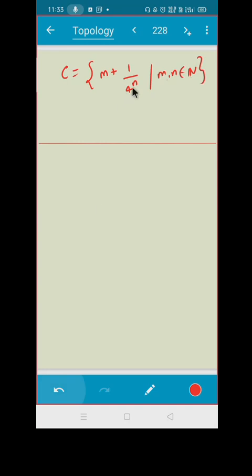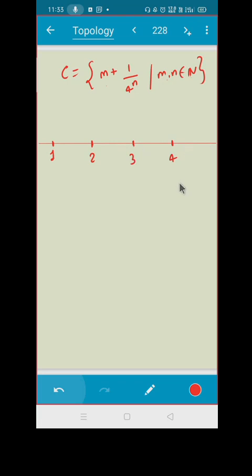So let us first focus on m. If I took m equal to 1, then what will come? 1 plus 1 upon 4 raised to n. Then when I put m equal to 2, it will be 2 plus 1 upon 4 raised to n. Next, 3 plus 1 upon 4 raised to n, and 4. Is that clear?